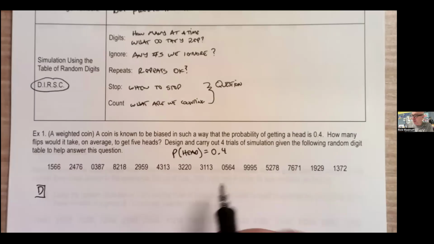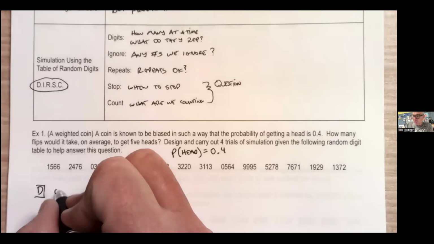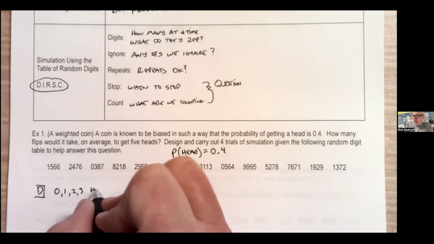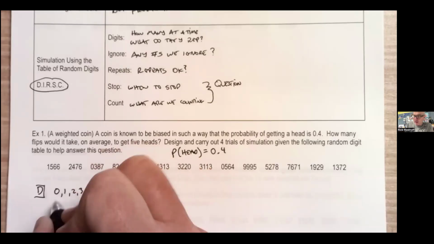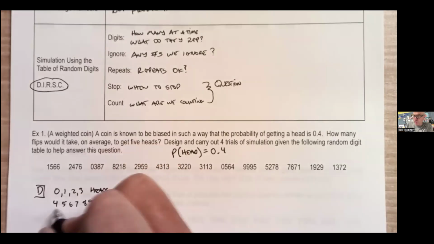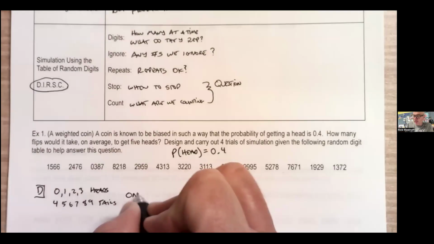If it's a 40% chance of getting a head, I might do something like 0, 1, 2, and 3 count as heads. And then 4, 5, 6, 7, 8, and 9, that's 1, 2, 3, 4, 5, 6, count as tails. I'm going to use one digit at a time there.